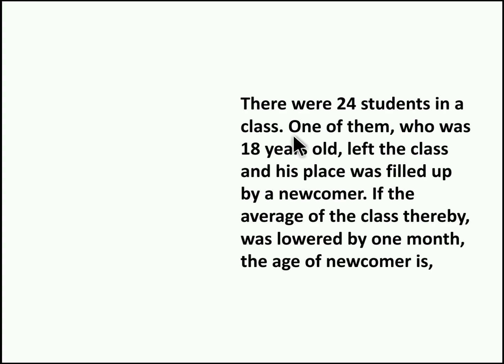There were 24 students in a class. One of them, who was 18 years old, left the class and his place was filled by a newcomer. If the average age of the class thereby was lowered by 1 month, the age of the newcomer is dash. So we totally have 24 students, right? So 24 students.